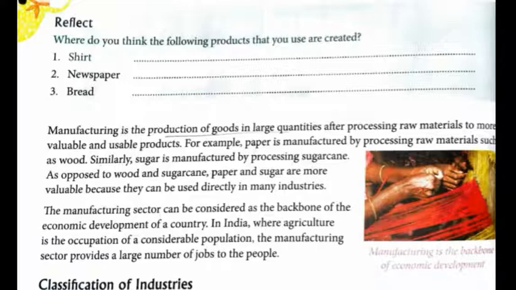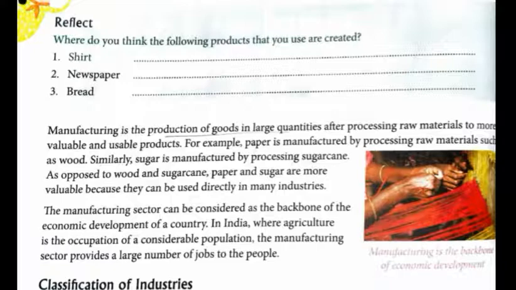Similarly, sugar is manufactured by processing sugarcane. At first we have crops like sugarcane, and from sugarcane, sugar is produced. As opposed to wood and sugarcane, paper and sugar are more valuable because they can be used directly in many industries. So the produced goods can also be used in many ways, or in different industries that will be run by them.